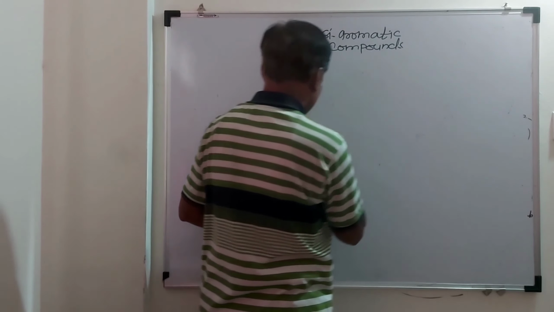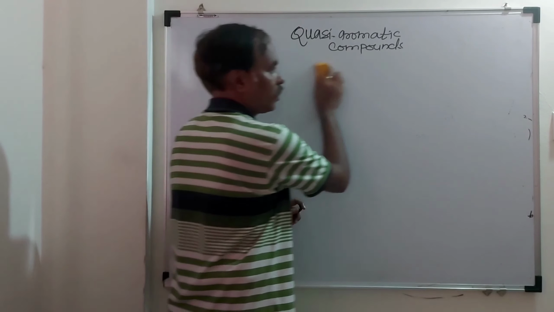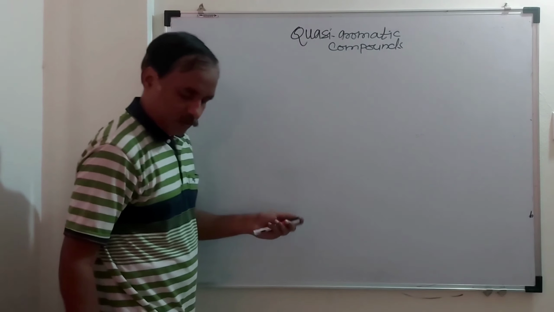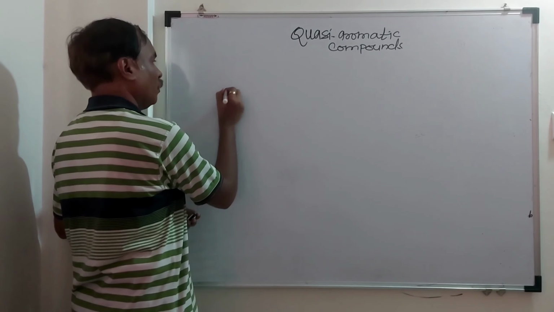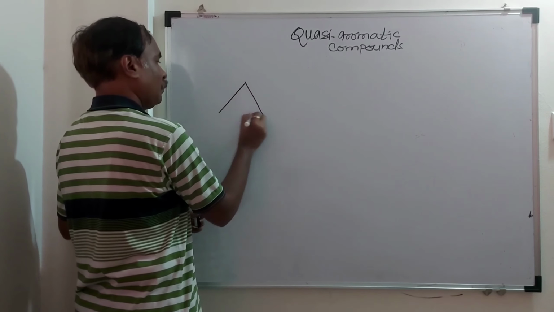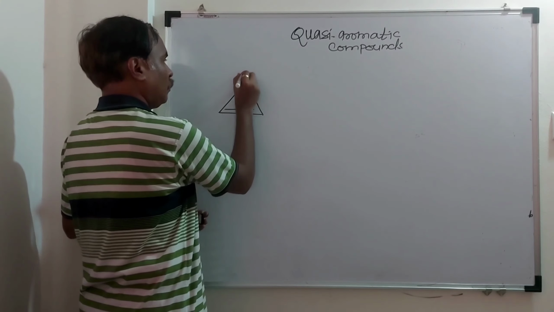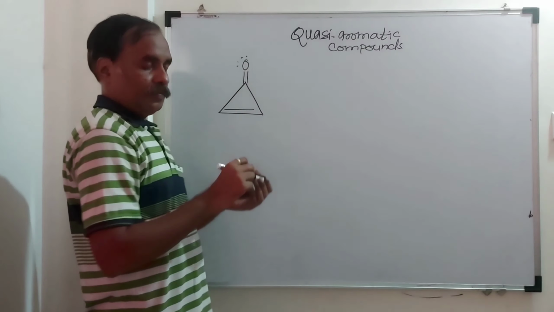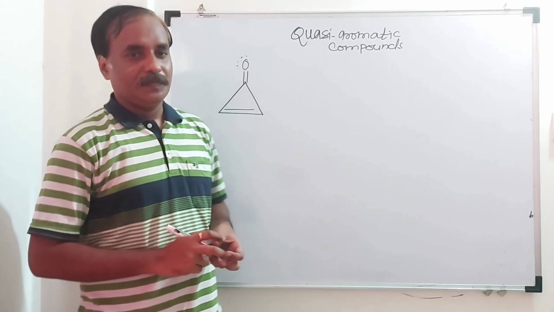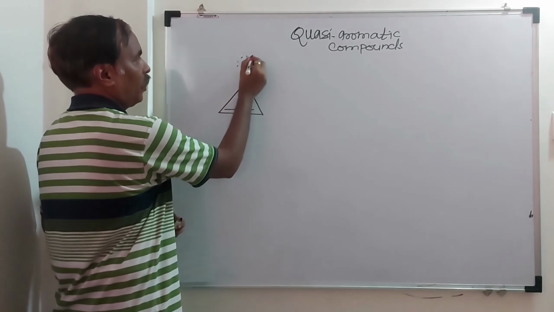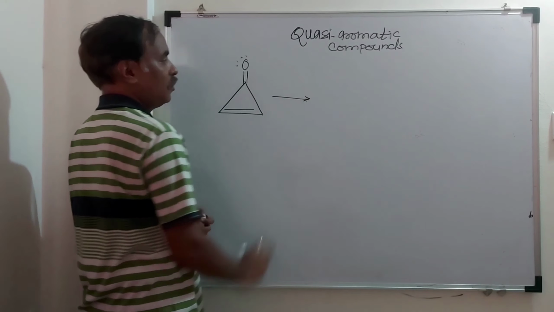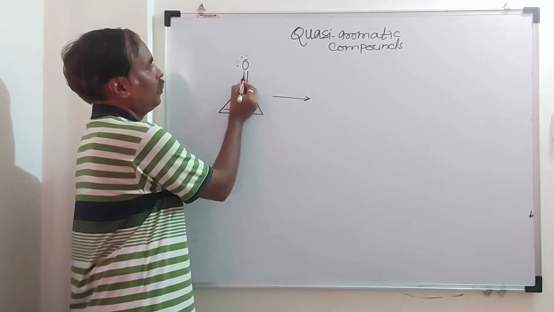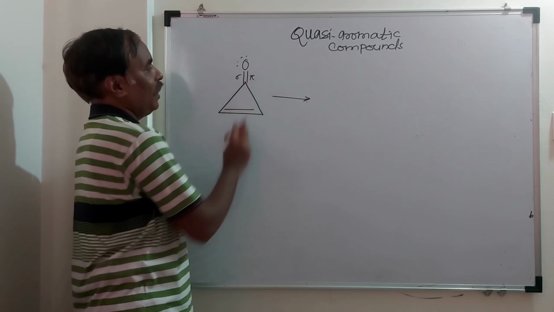Another example. This is very interesting. I will take cyclopropanone. This is cyclopropanone. This is a ketone. Here it is a polar bond. So what happens? Sigma pi, breaking a pi bond.